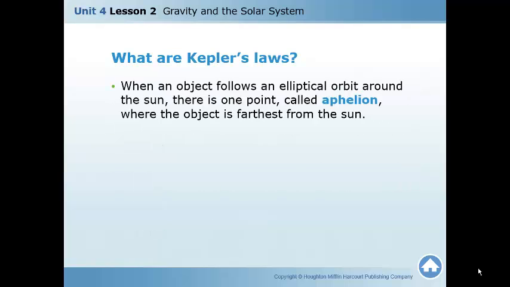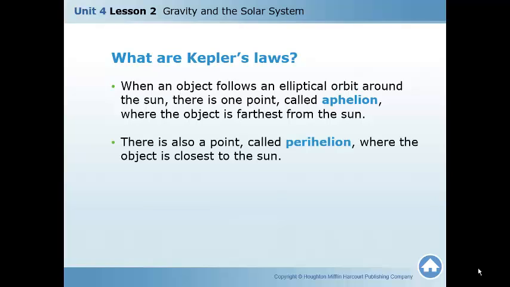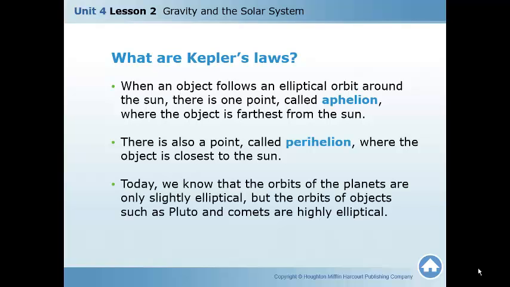When an object follows an elliptical orbit around the sun, there's one point, called the aphelion, where the object is farthest away from the sun. So you think of A as a prefix, A meaning not. So not close to the sun is how you can remember that. There's also a point called the perihelion, where the object is closest to the sun, so next to the sun. Today, we know that the orbits of the planets are only slightly elliptical, but the orbits of objects like Pluto and comets are highly elliptical.